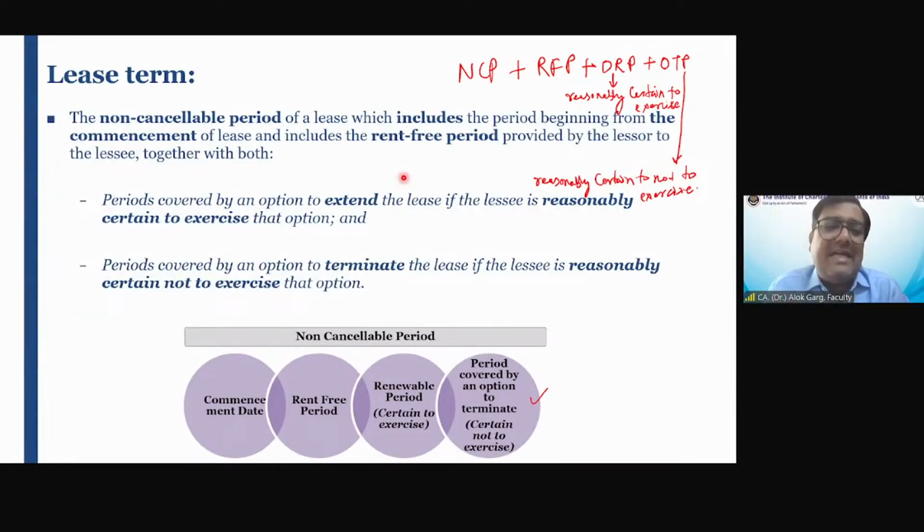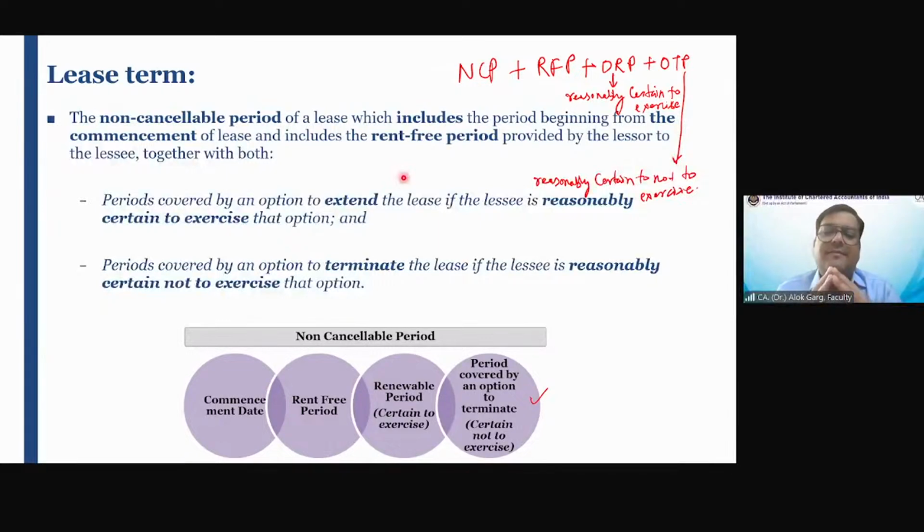So in this case, I'm reasonably certain that I'm going to exercise the optional renewal period also. In this case, what will be the lease term? I would include the renewal period also. So how much is the lease term? 6 year. 6 year is the lease term, right?